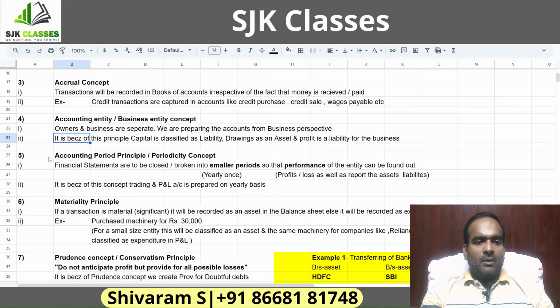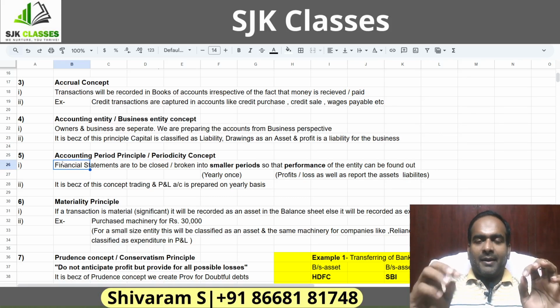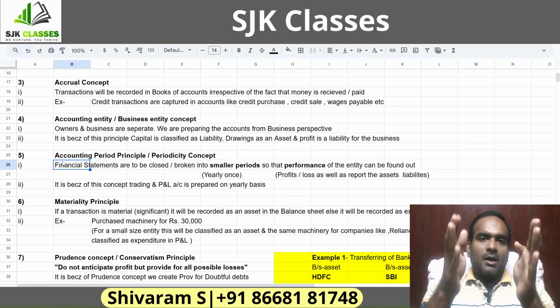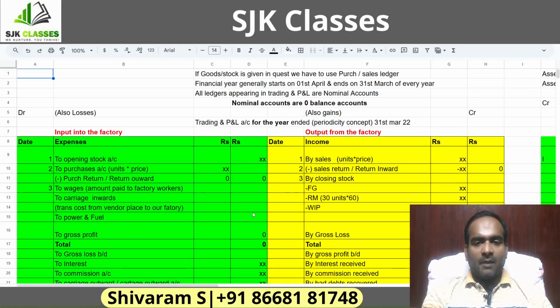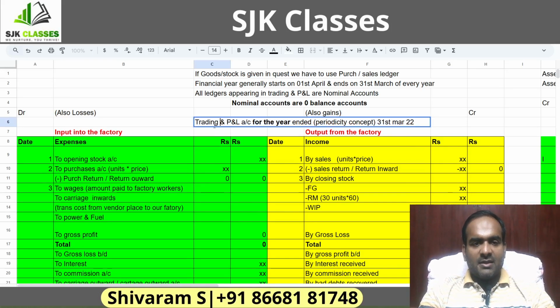Next one, the accounting period principle. Now, what does this accounting period principle say here? The accounting period principle says that the company has to prepare the financials on a yearly basis. I'll just show you the pro forma statement of P&L and balance sheet. If you prepare the trading and P&L account, the heading is trading and P&L account for the year. You look at the words here, for the year ended.